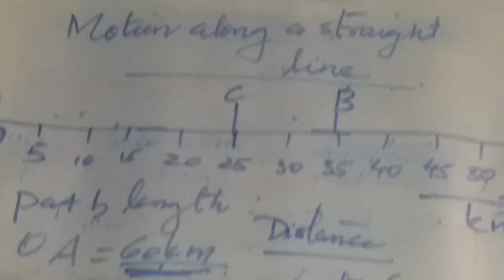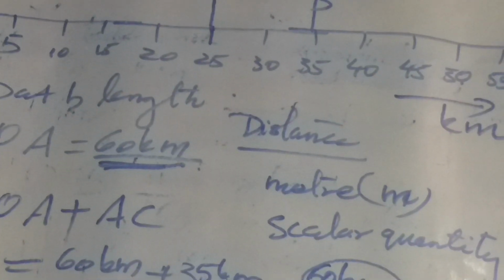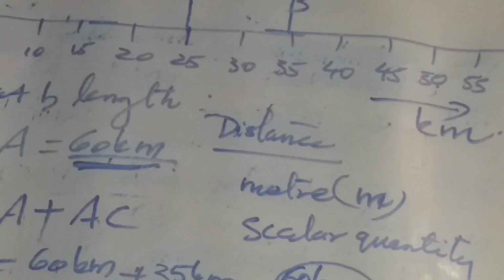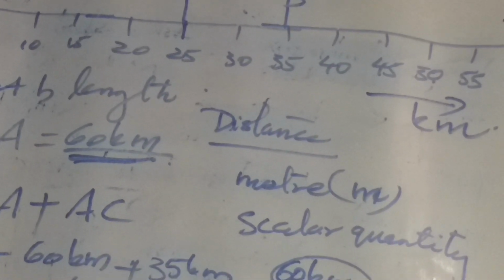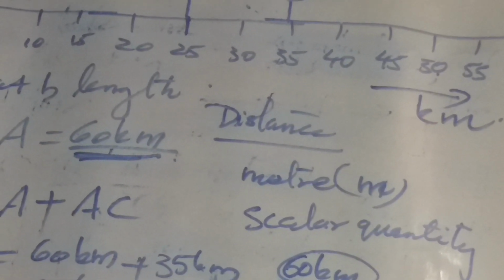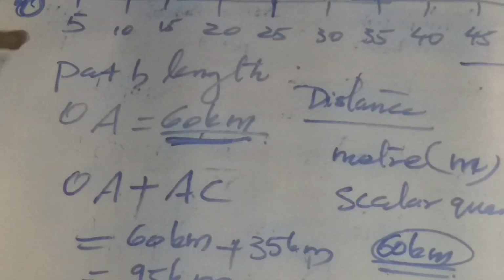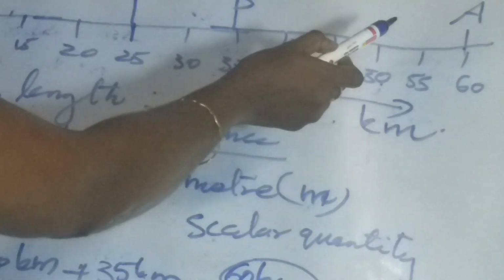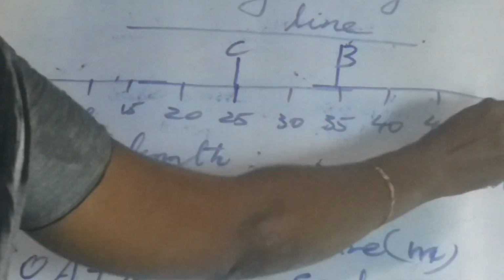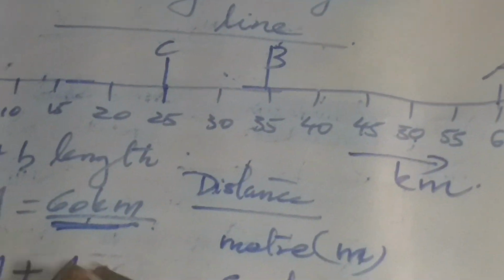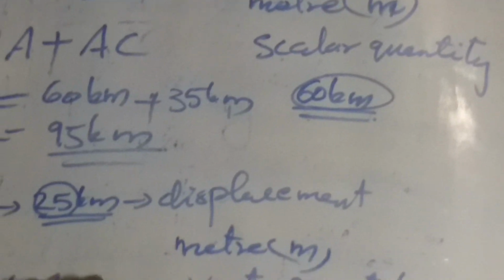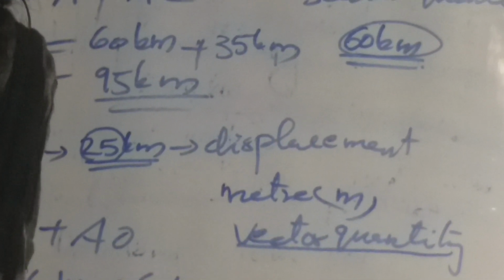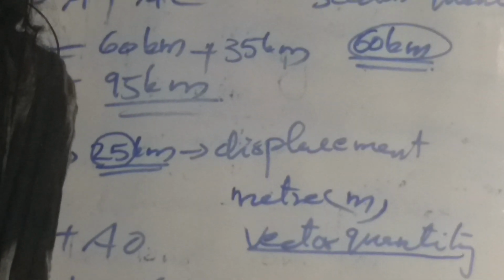But distance means the total path length covered by an object during its motion, and the shortest distance between the initial and final position of an object is called displacement. Next we are considering, if the object moves from O to A and from A it moves to O, then what is the total path length? OA plus AO. So it is 60 kilometer plus 60 kilometer, which is equal to 120 kilometer.